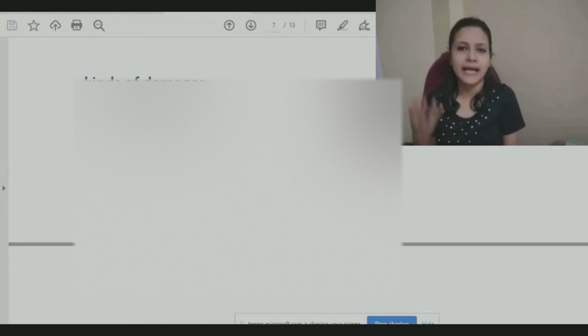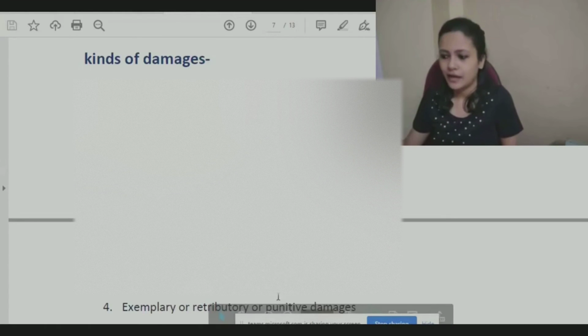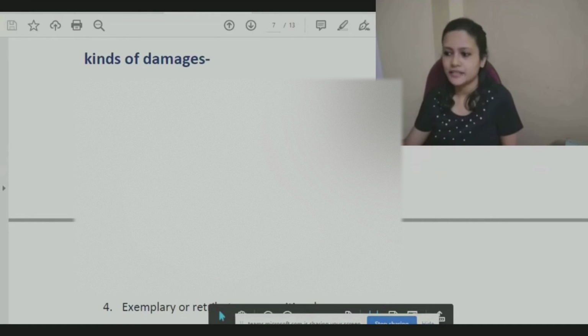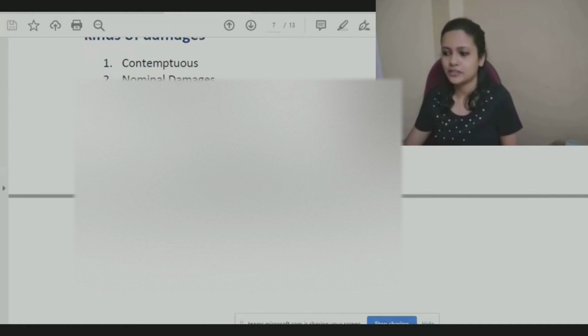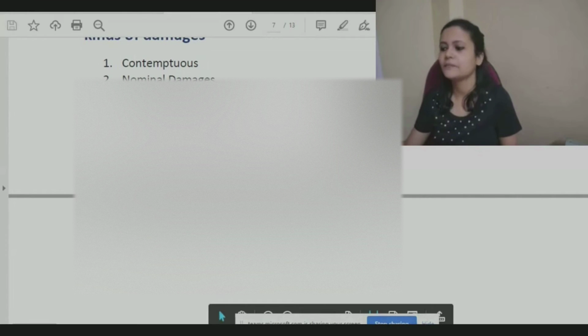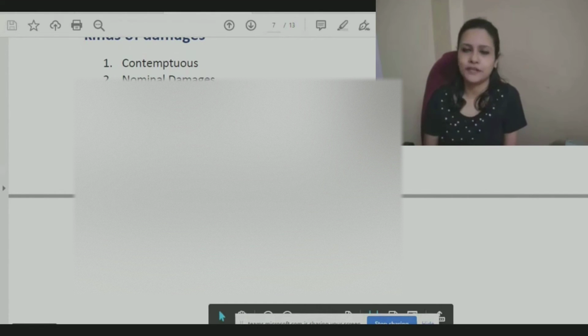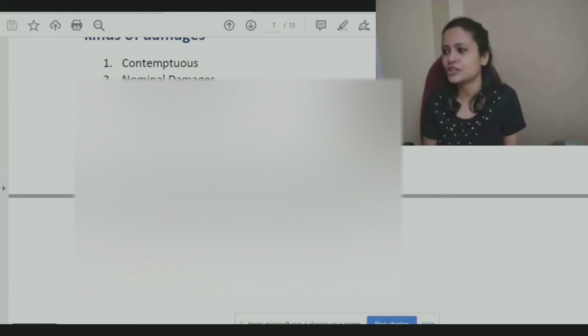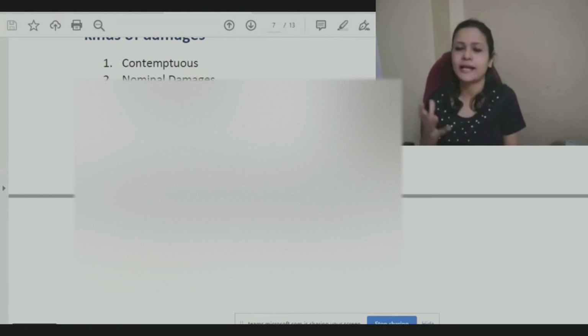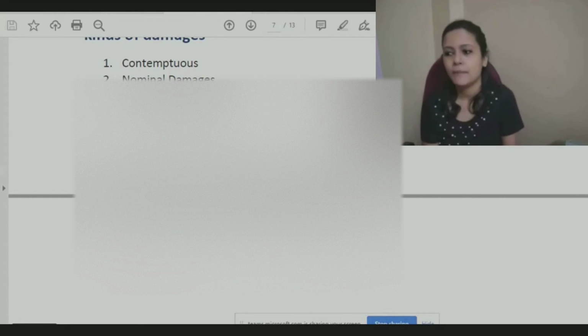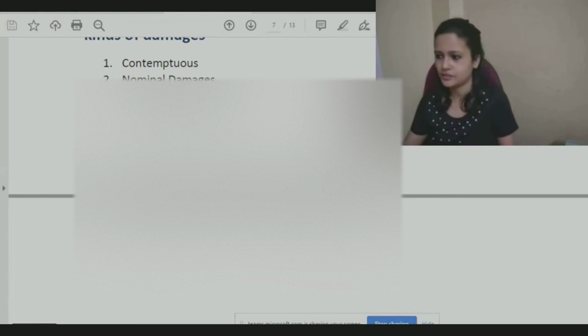But then when we see damages, there are different kinds of damages that we see. There are 4 main types of damages: contemptuous damage, nominal damage, substantial or ordinary damage, and exemplary, retributory or punitive damage. So these are 4 main types of damages that we come across, and these names are given based on the reason why this fine is imposed or the situation. In what kind of a situation this specific type of damage may be provided, based on that, we have these classifications.